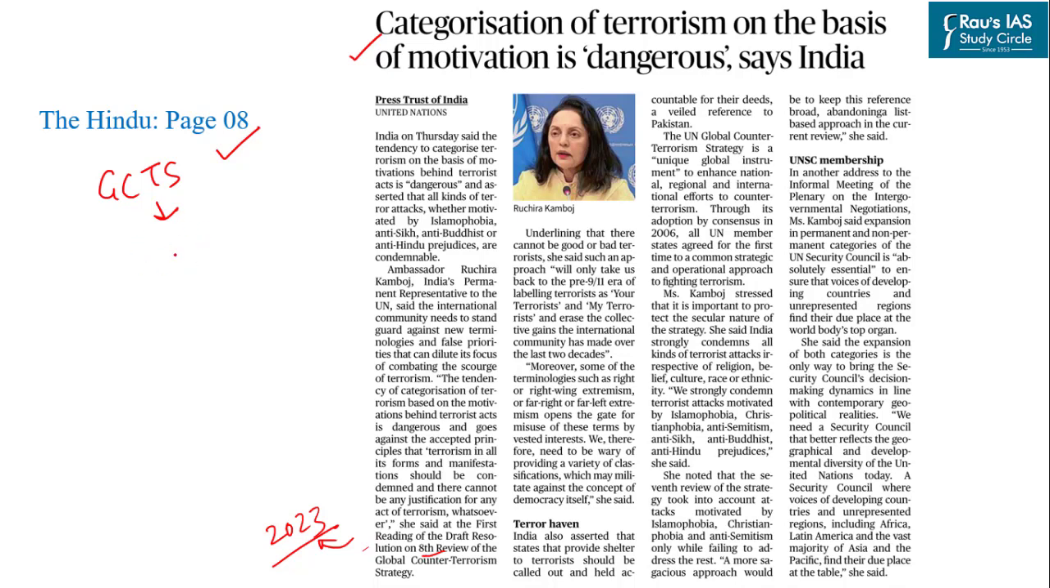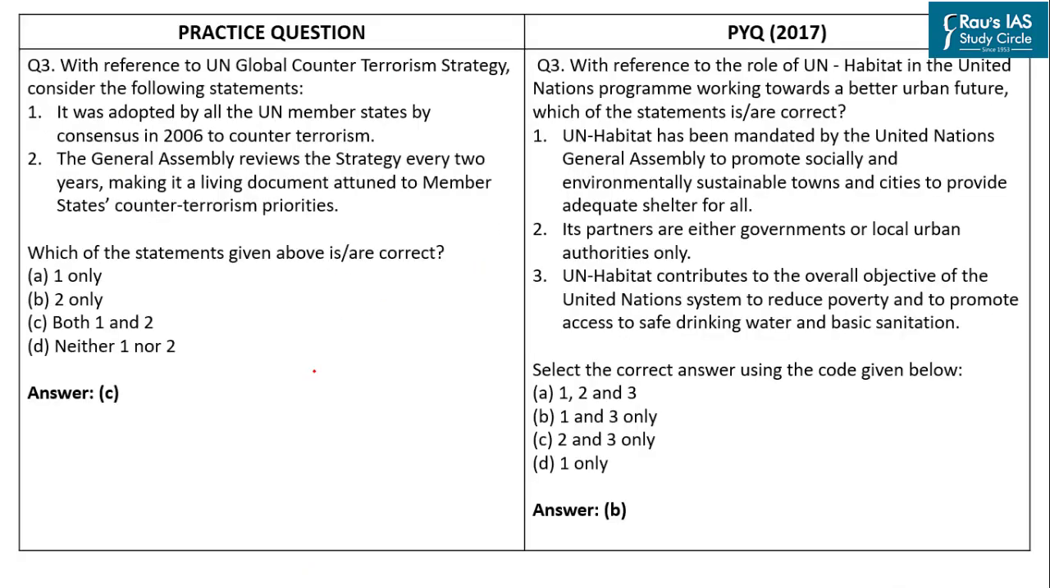there cannot be justification for any kind of terrorism. India has maintained that the tendency of categorization of terrorism based on the motivations behind terrorist act is dangerous, like racially violent extremism or right-wing extremism and other categories, and also all kind of terror attacks are condemnable, whether they are motivated by Islamophobia, anti-Sikh, anti-Buddhist or anti-Hindu prejudices. So the correct answer to this question is option C, that is both 1 and 2, and the correct answer to our UPSC PYQ is option B.